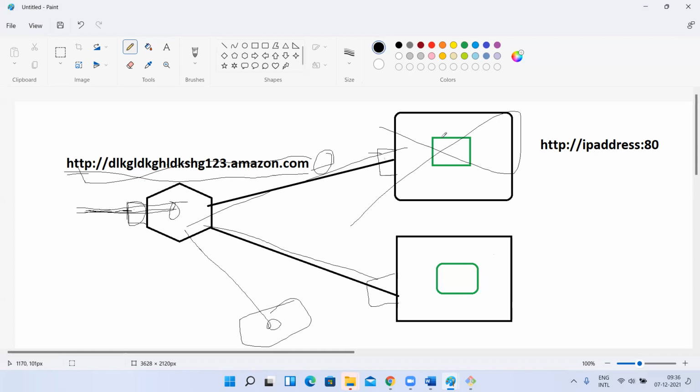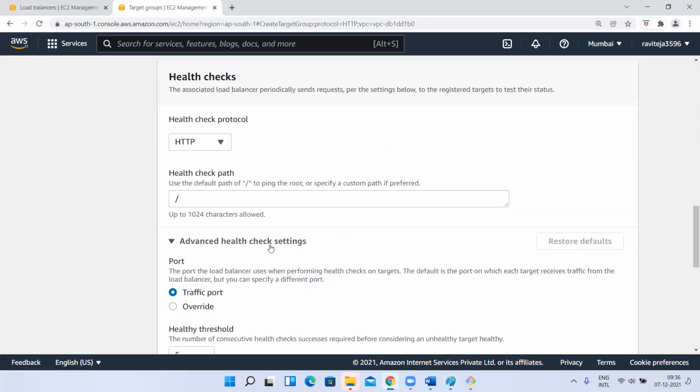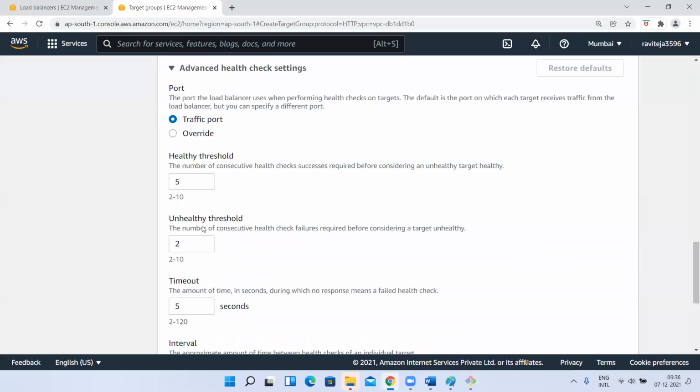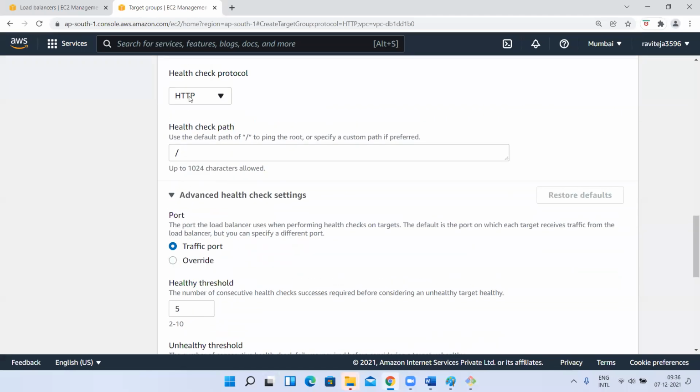Yes, sir. So how will your load balancer check the healthiness of your instance? It uses these health check configurations. I'm telling the load balancer: check my targets, whatever targets you have been given. You check the targets' health using an HTTP URL like this.